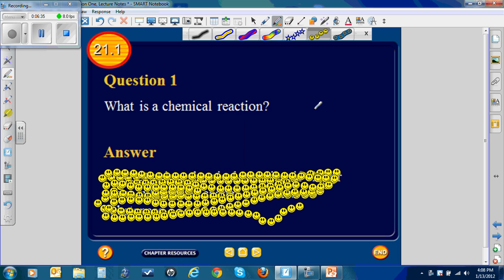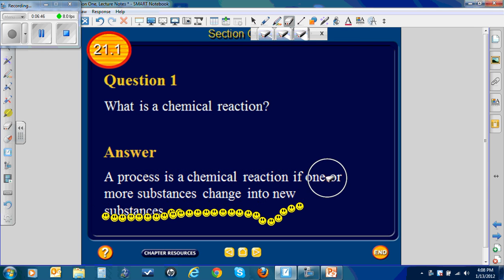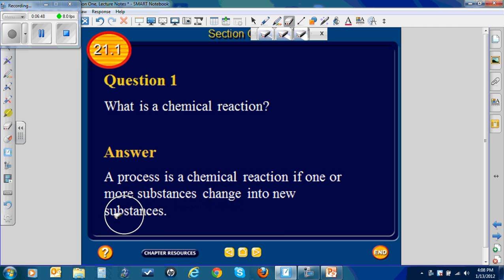That's the end of the lecture for Section 1. Question number 1. What is a chemical reaction? And the answer is, a chemical reaction is a process in which one or more substances changes into new substances. Remember I said, if you can't get the original product back, it has undergone a chemical reaction.